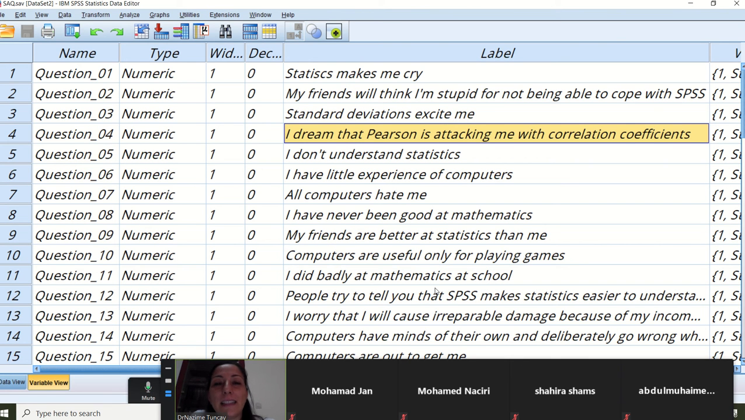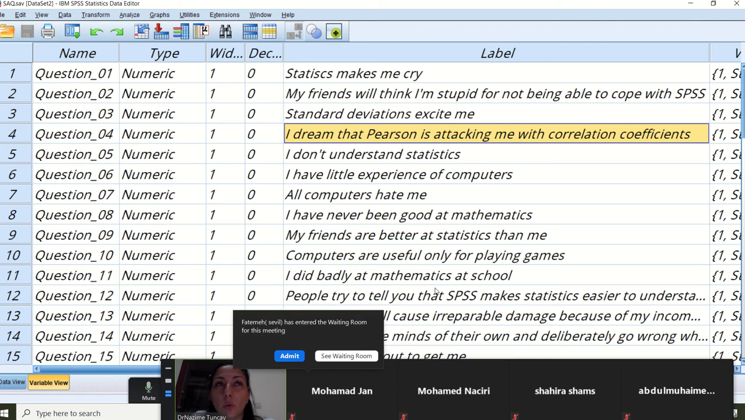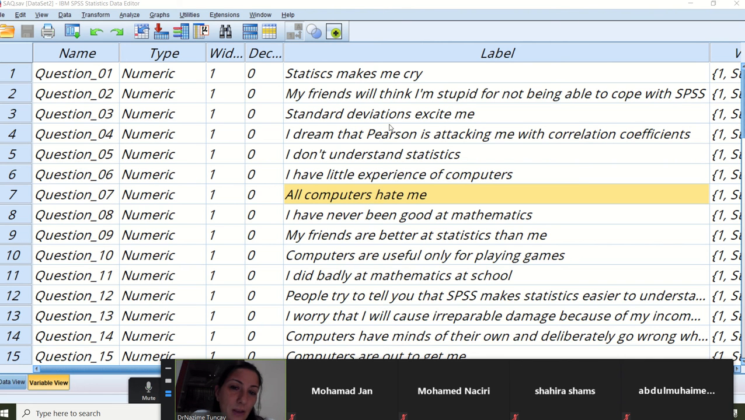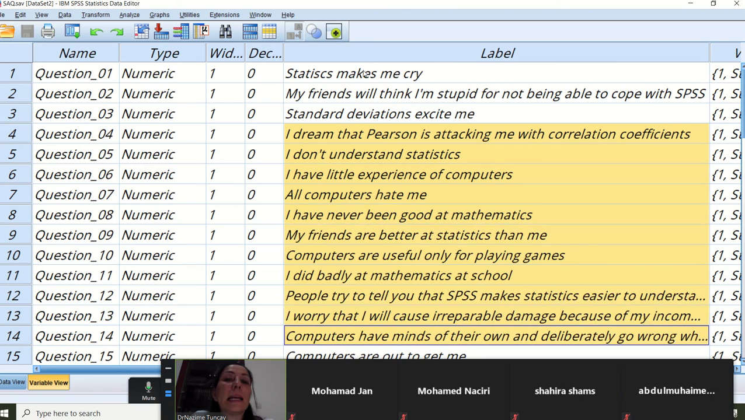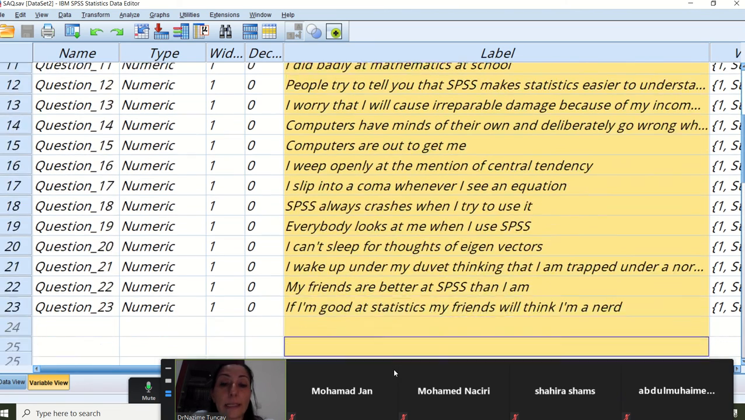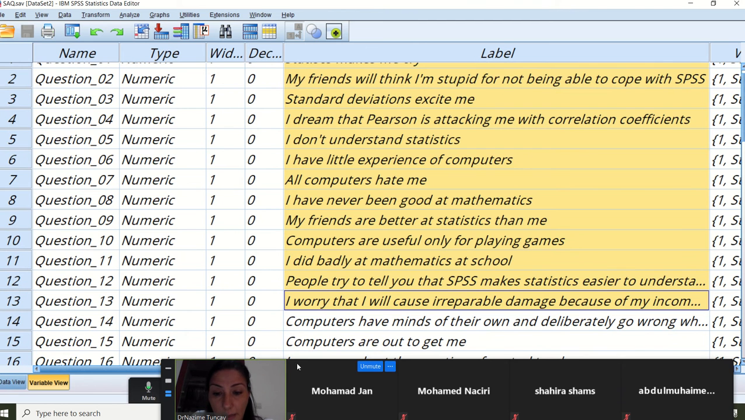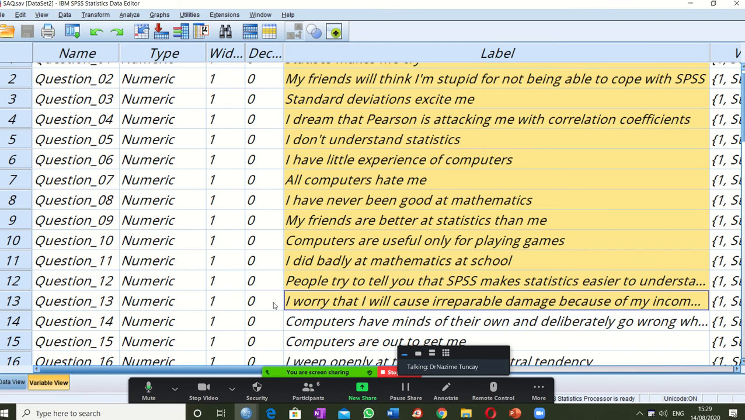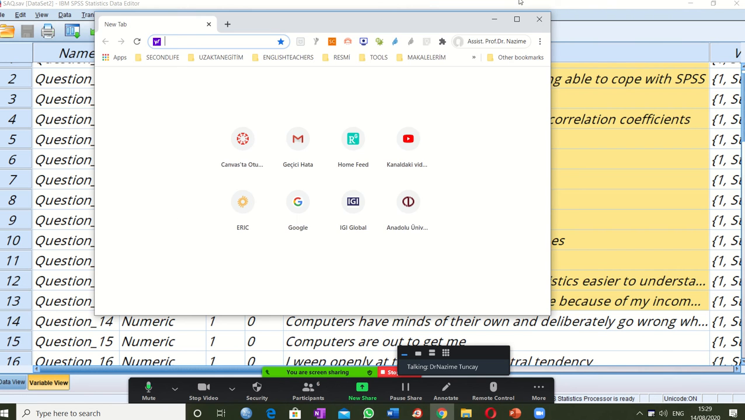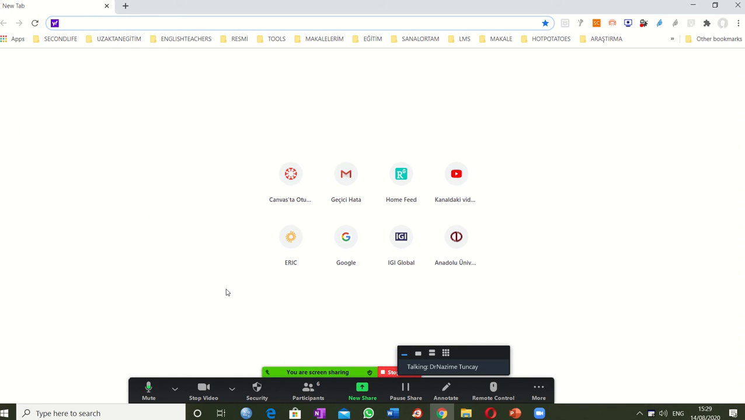So this is a test that is given to statistics students to measure their attitude towards statistics. You can see that these are questionnaire items. This is a Likert scale questionnaire. Now let us all search for some random information from the internet, some articles, and try to interpret them with the Likert scale.